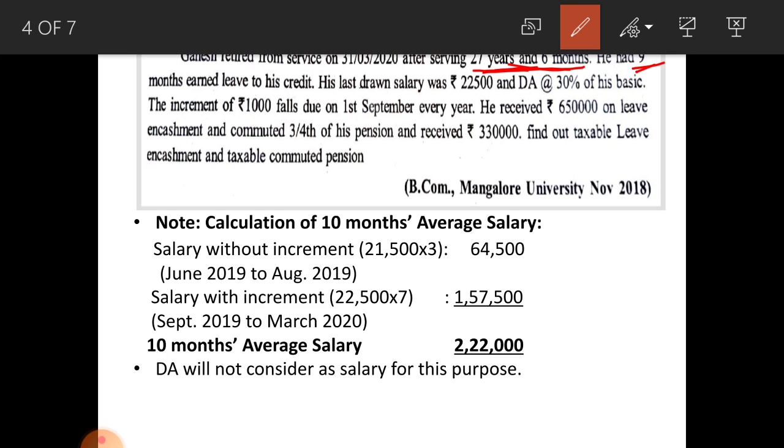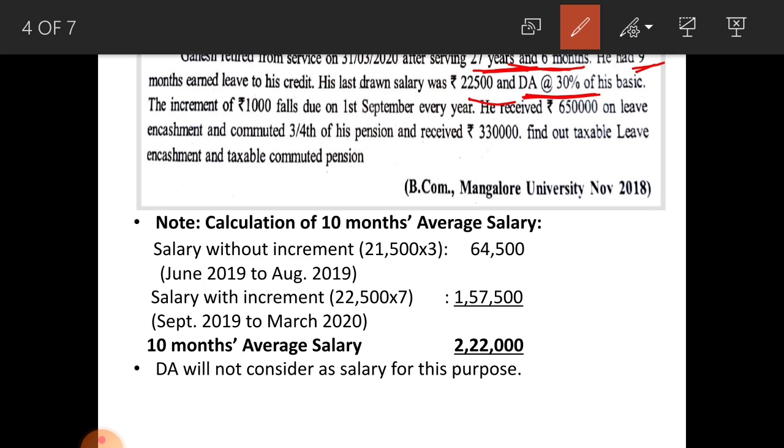His last drawn salary was 22,500 and DA 30% of his basic. In this problem, nowhere it is mentioned that DA, that is dearness allowance, is to be considered as retirement benefit. That is why you should ignore DA while calculating his 10 months average salary. Why? Because in the problem they did not mention that it is retirement benefit. Only if they mention it as retirement benefit, then only you can consider DA. In this problem, you should ignore DA.